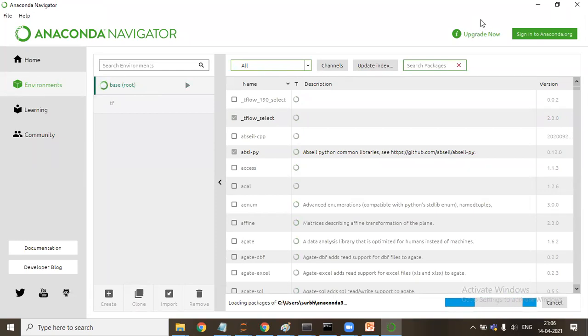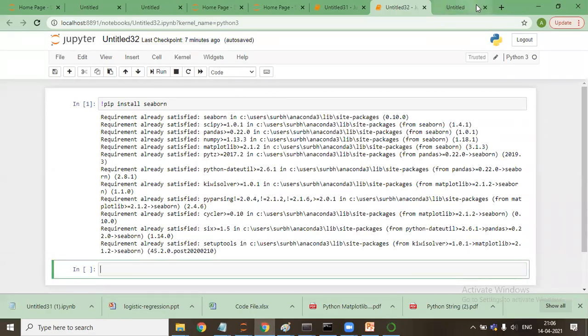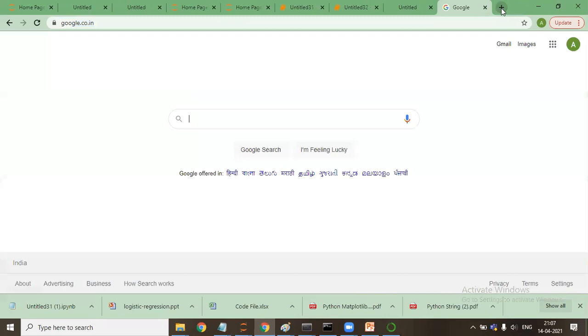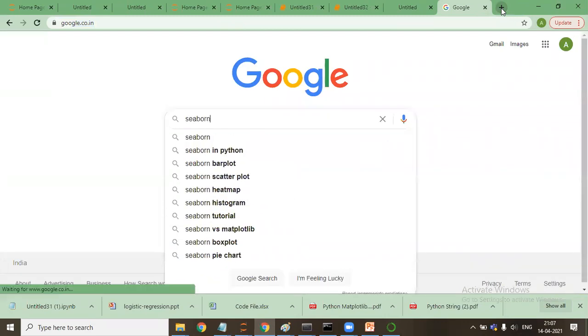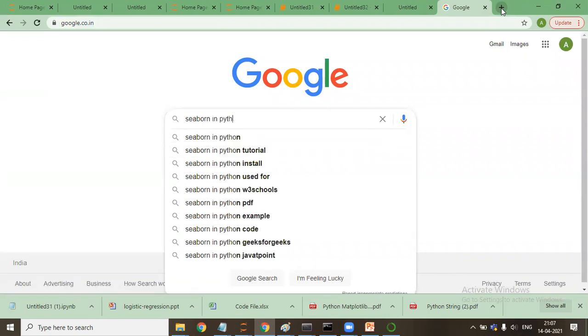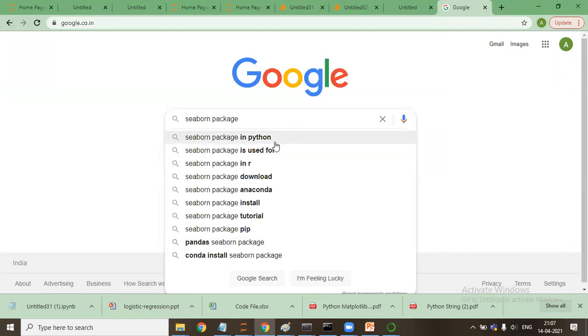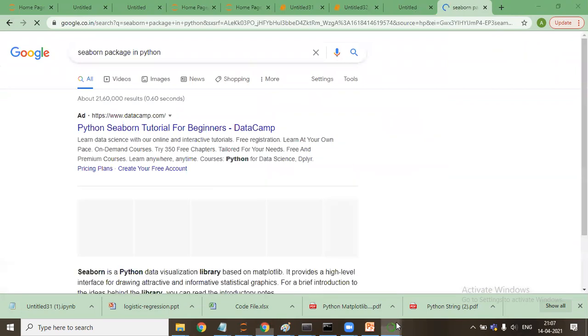And there's another way as well to install it. Go to Google, and search for Seaborn package in Python.